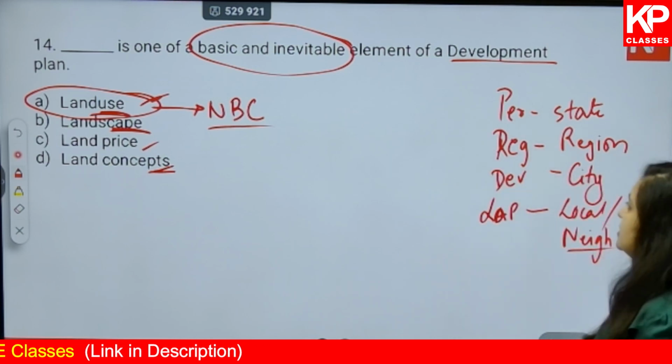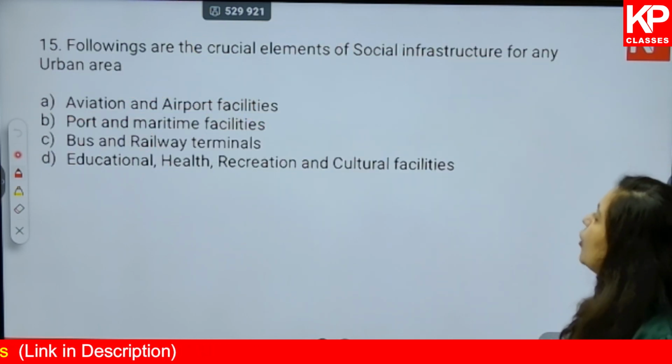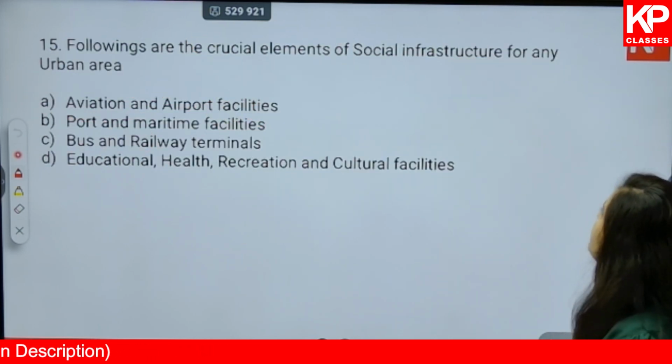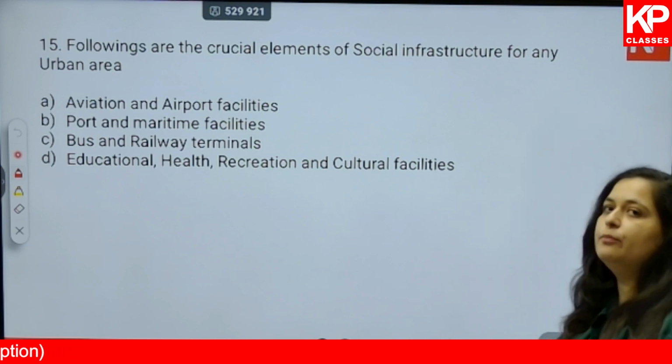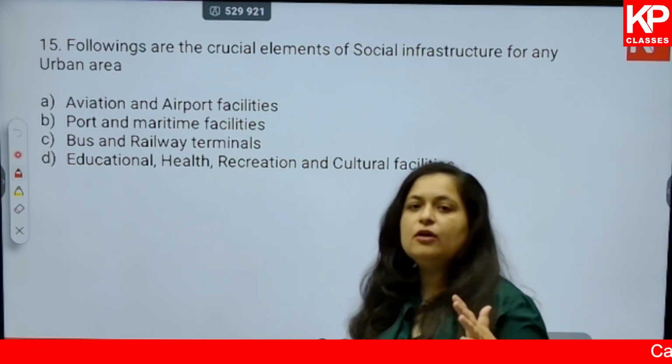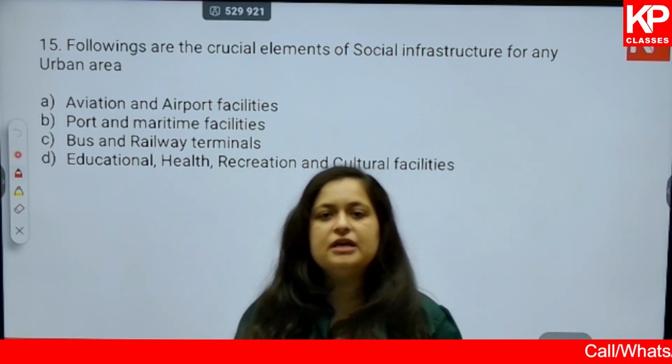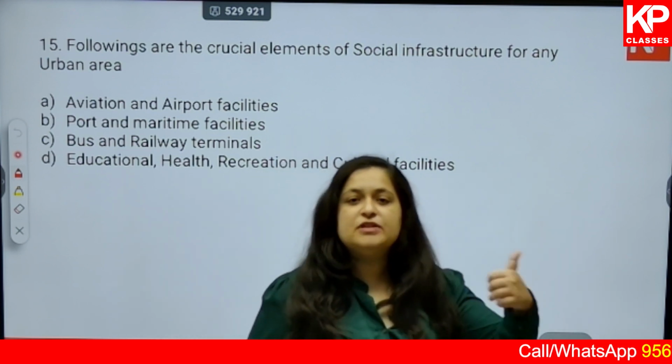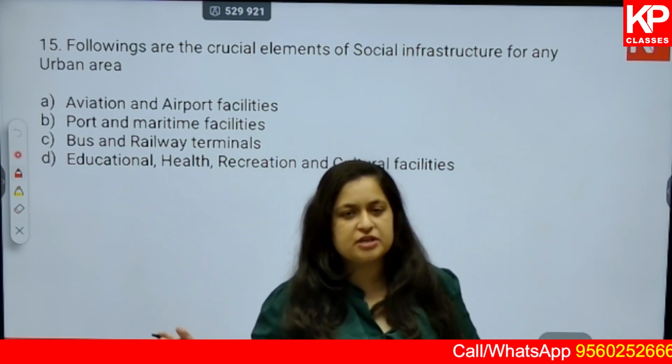Okay, next. Following are the crucial elements of social infrastructure for any urban area. First of all, your overall infrastructure is divided into two: physical infrastructure and social infrastructure.